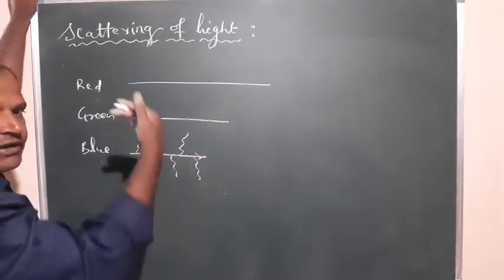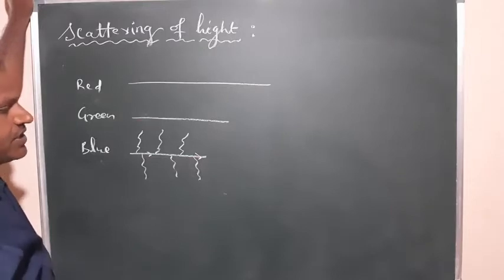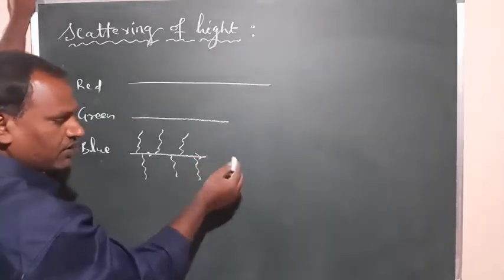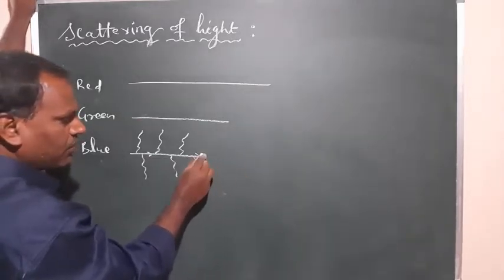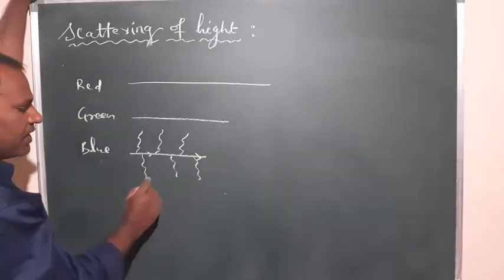The intensity of light decreases sharply. The intensity of light decreases sharply up to here itself. It will be gone, right? So up to here itself, the intensity of light will be completed. So this is the spreading of which color? Blue color.